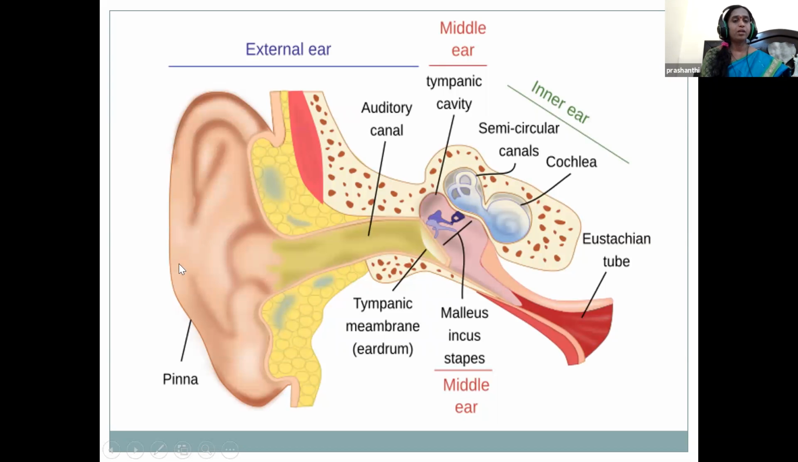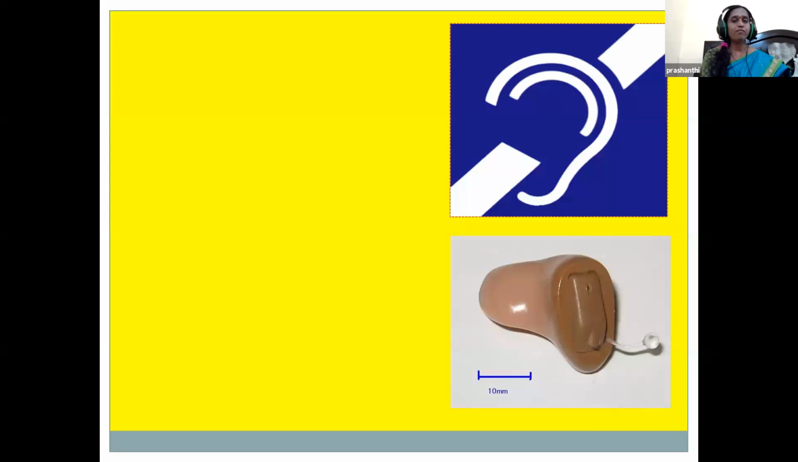Just see children here, the sound moves from the outermost part, the external ear. It travels through the auditory meatus, touching the tympanum, and from the middle ear, that is the bones malleus, incus, stapes, it keeps moving towards the innermost part of the ear. From there, it moves towards the cranial nerve, the 8th cranial nerve, and there the details of the sound, whatever we listen, are analyzed. So this is the mechanism of hearing, children.